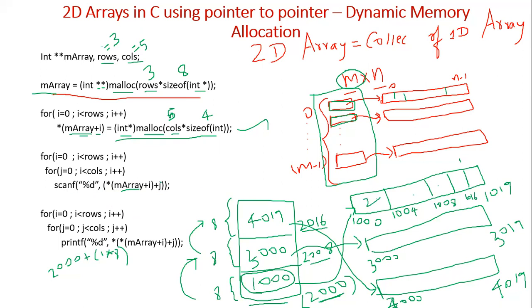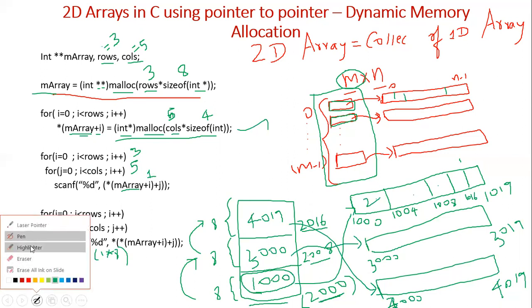Next, in the next iteration, the columns loop will repeat. Sorry, the outer loop will repeat for 3 times and the inner loop will repeat for 5 times. For each iteration of the outer loop, the inner loop should repeat for 5 times. So now only one iteration is completed. In the second iteration, only j becomes 1, not I.